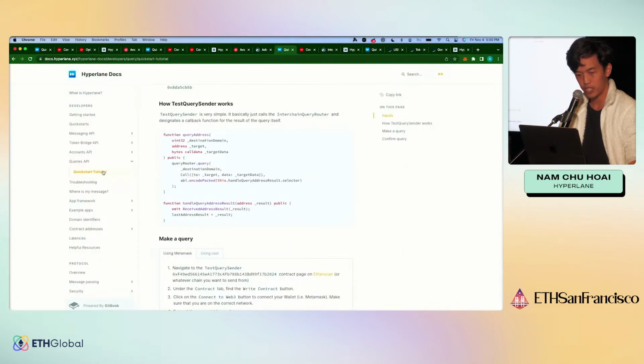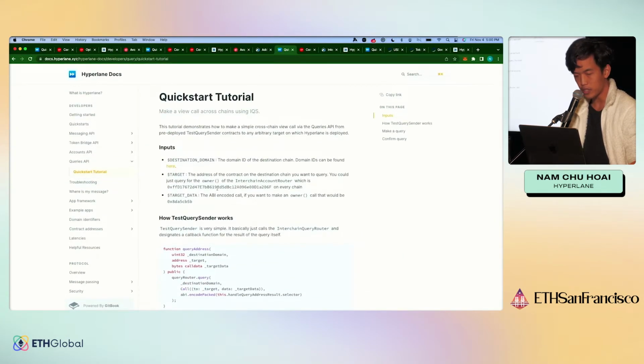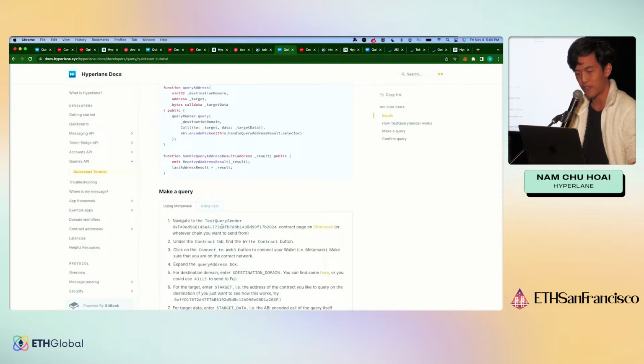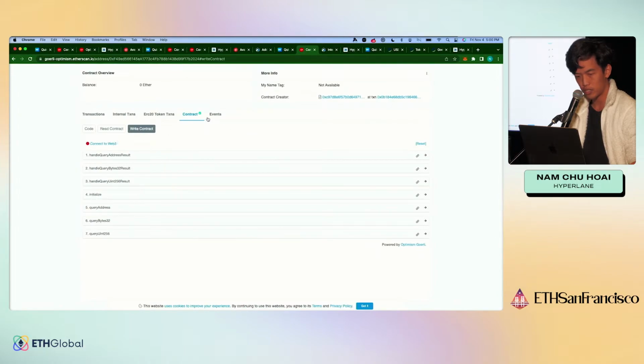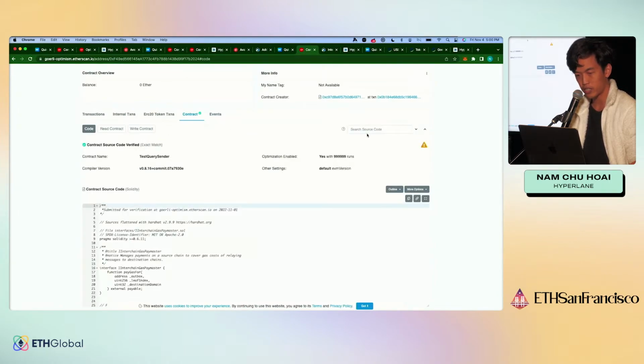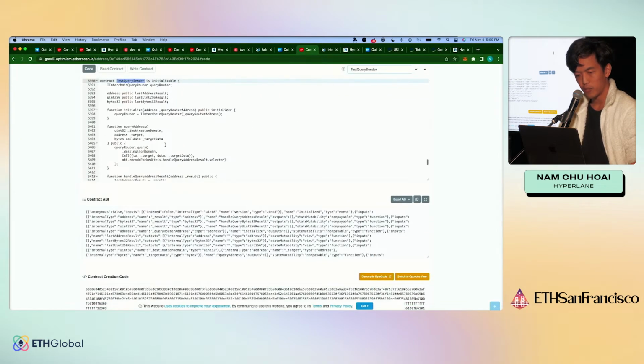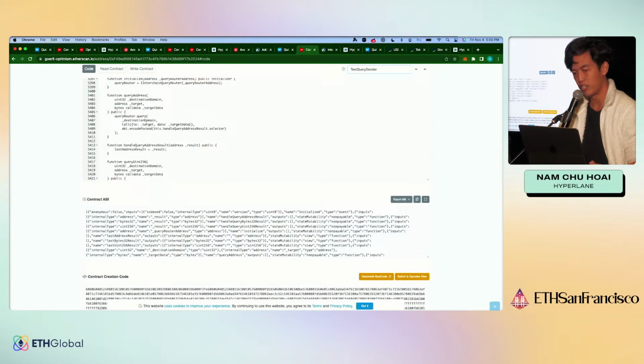So we have another quick start right here, queries API. Basically it tells you to just navigate to the test query sender. So we'll go right here. Actually, let's take a quick look at the contract. Test query sender. Right, so basically what you can do is query an address, and all it does is pass through the destination domain, the call, and then it just has a handle query address result function on itself, which the router will call whenever it gets back the result.